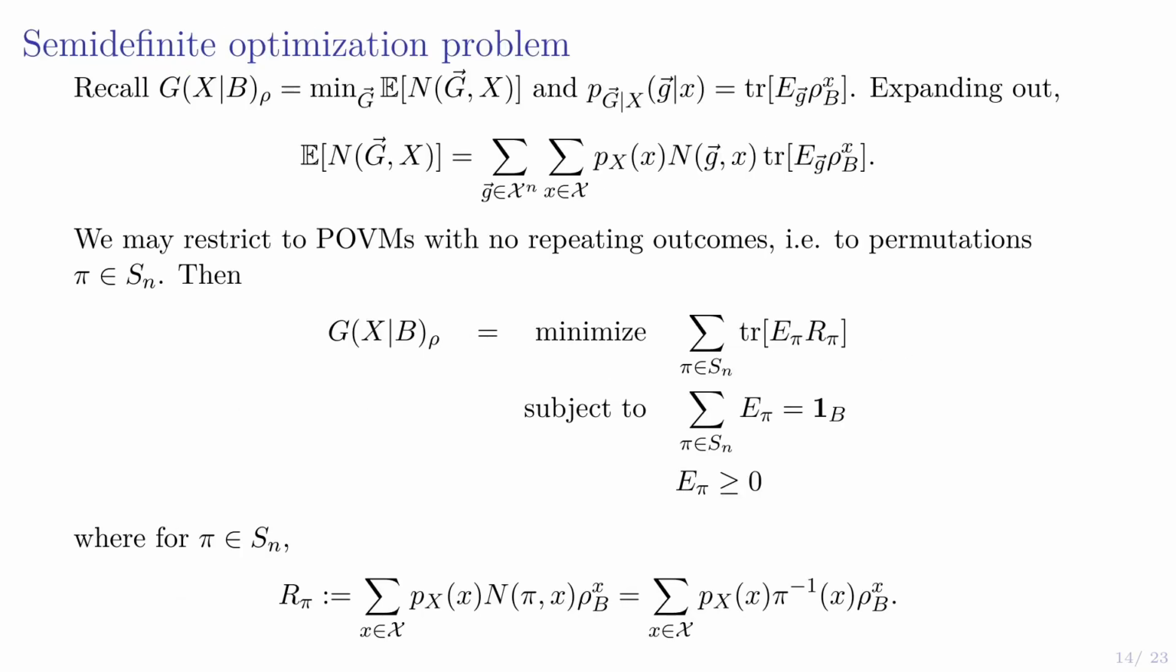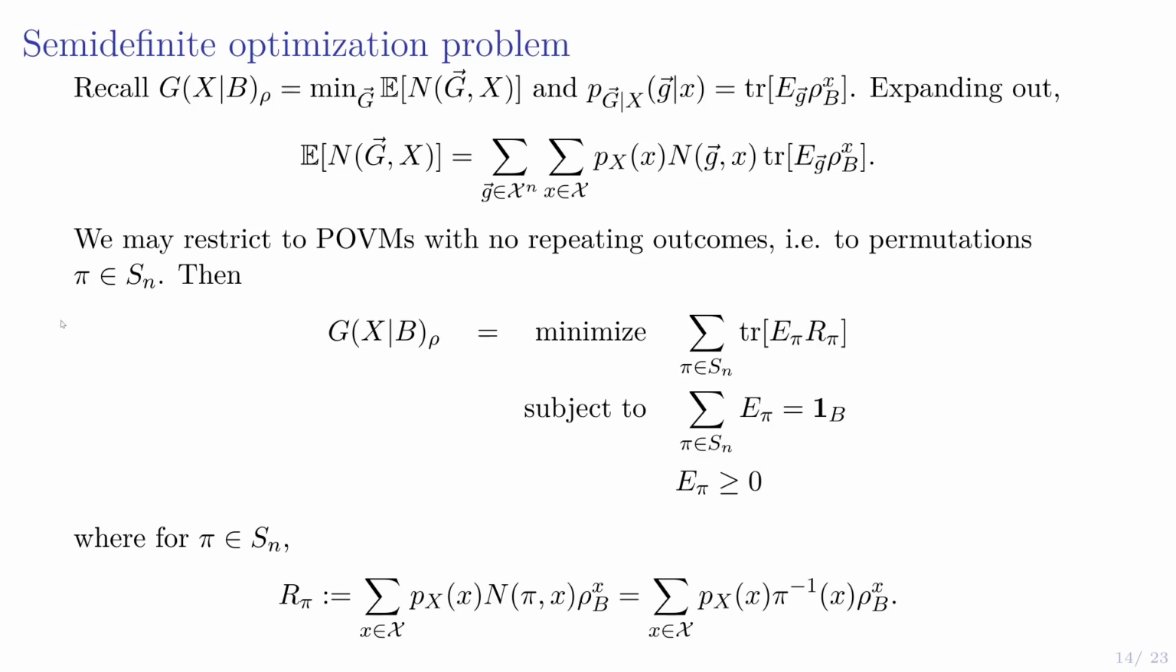Okay, the next thing we can do is express our conditional guesswork as a semi-definite optimization problem, or SDP. So if we expand out our formula for the expected number of guesses, we end up with the expression here. First, we'll restrict to POVMs with no repeating outcomes. So we end up with permutations pi in Sn.